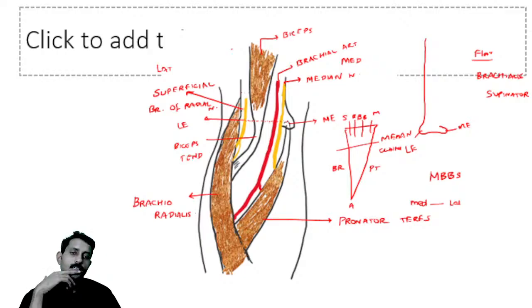Imagine in this diagram, you can see if you have a fracture here. The median nerve is slightly lateral. What structure is injured? It is the brachial artery that will be injured. In this same scenario, the brachial artery will be running in this region. So if you have a fracture on the supracondylar region, which artery will be injured? The brachial artery will be injured.